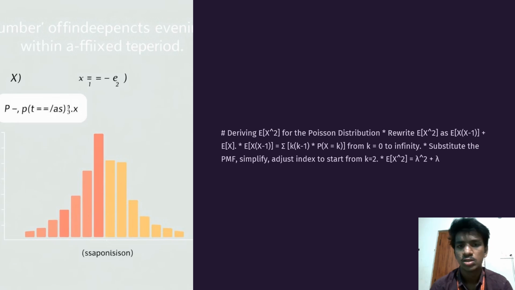Deriving E of x square from the Poisson distribution. Rewrite E of x square as E of x into x minus 1 plus E of x, and E of x into x minus 1 is equal to the summation of k into k minus 1 into P of X equals k, from k equals 0 to infinity. Substitute the PMF, simplify and adjust the index to start from k equals 2, and here E of x square is equal to lambda square plus lambda.